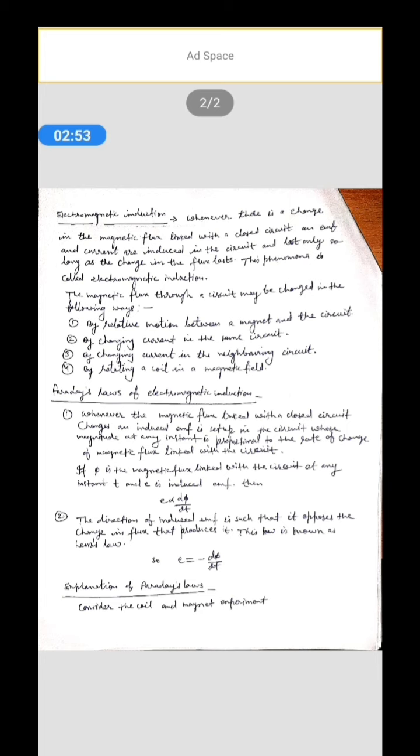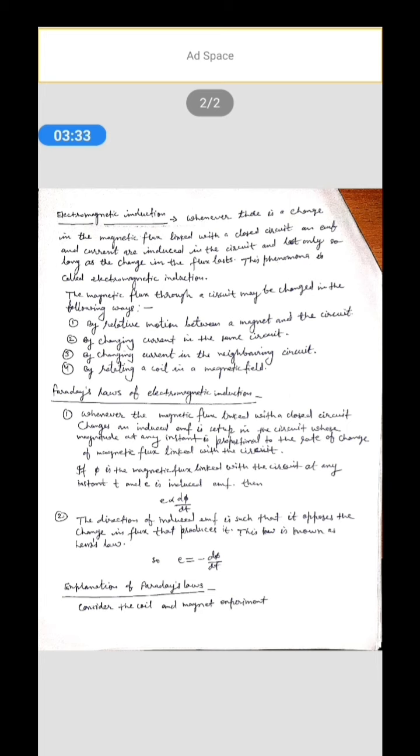Second law: the direction of induced EMF is such that it opposes the change in flux that produces it. This law is known as Lenz's law. If we write the Faraday law by using Lenz's law, then we can write e is equal to minus d phi by dt. Here, the negative sign represents Lenz's law.